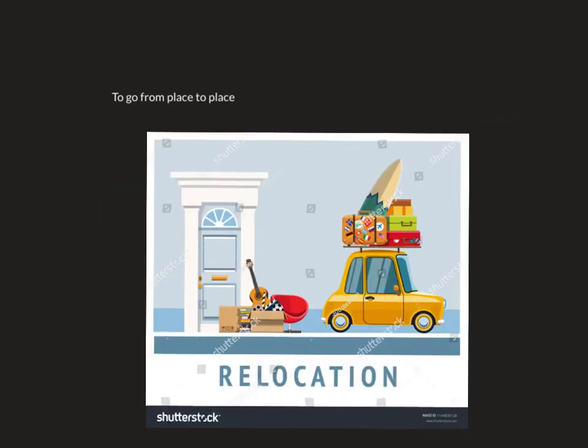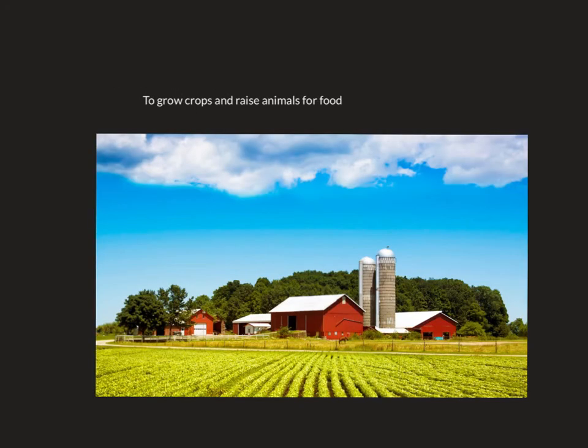To go from place to place is called move. To grow crops and raise animals for food is called a farm.